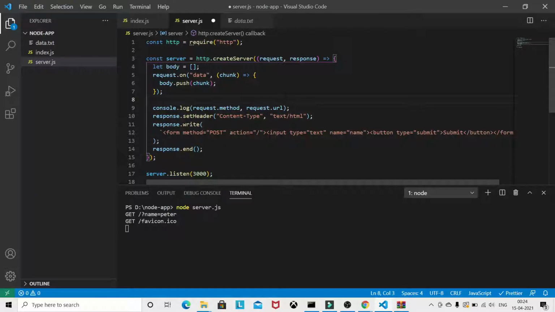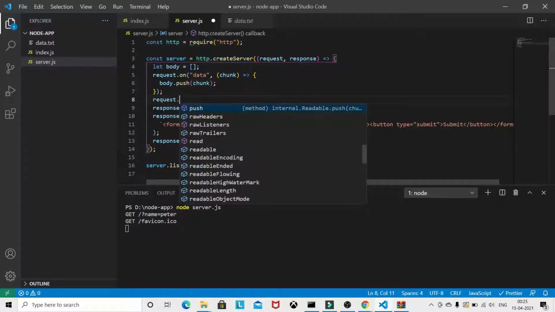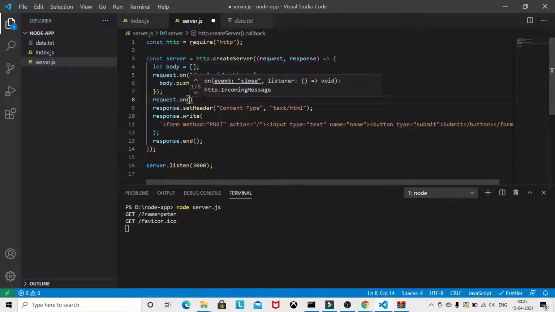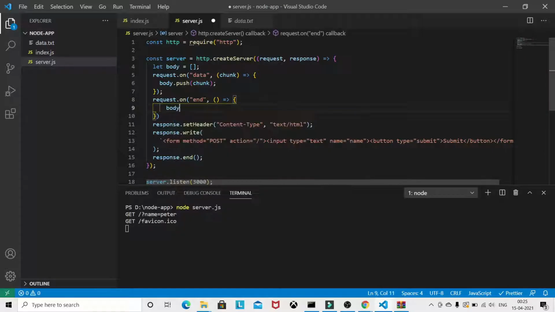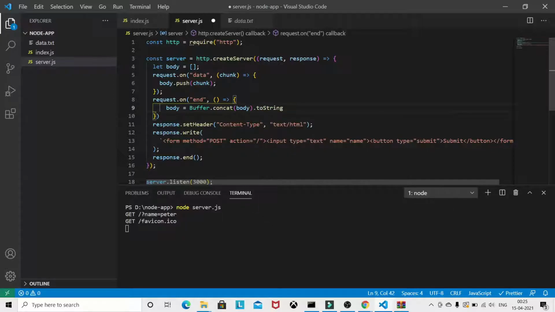Now you have to inform the Node.js server that we are done with the parsing. Then you have to send a response back after the parsing. So we can do something like this: request.on, and we specify end, and again we pass the callback, and body is equal to Buffer.concat(body).toString().